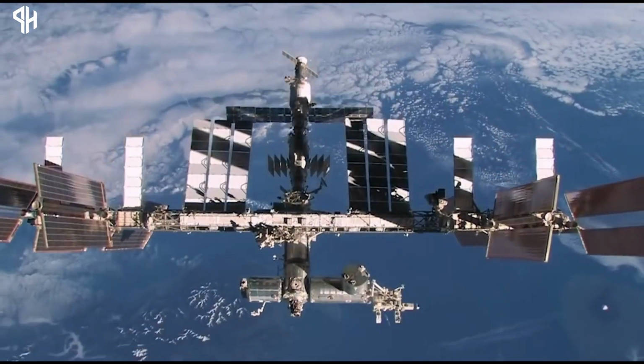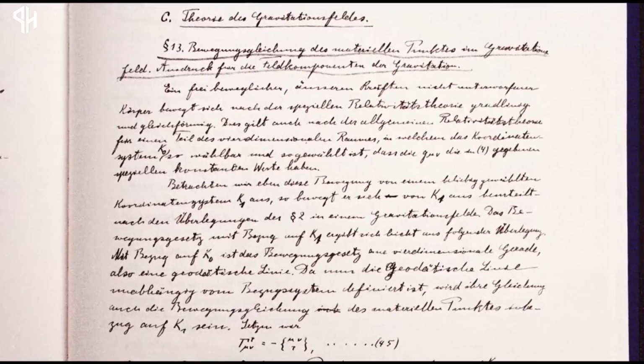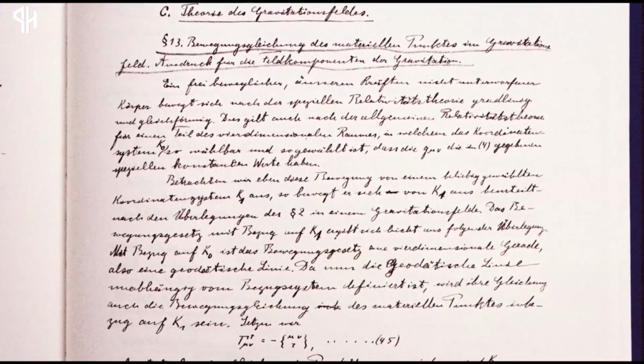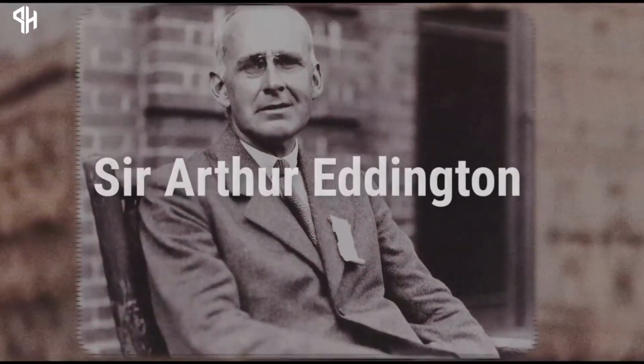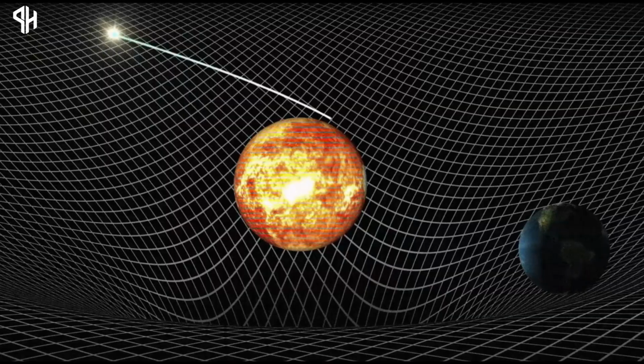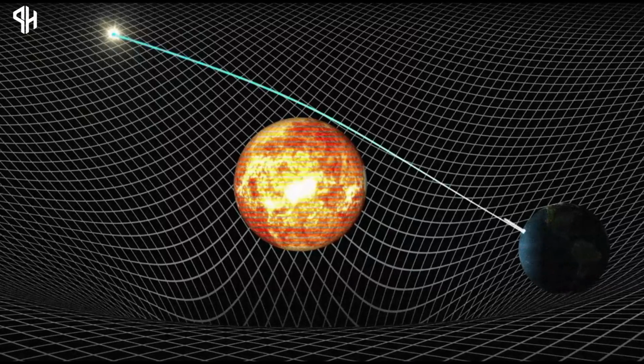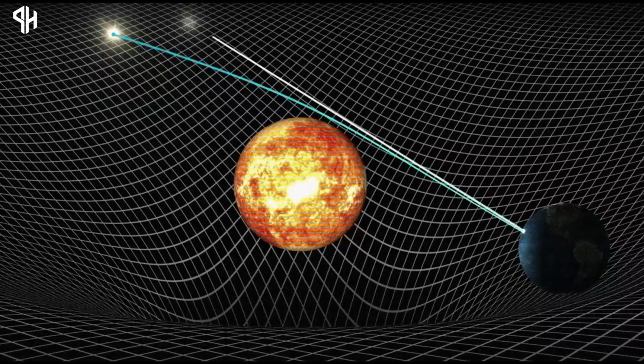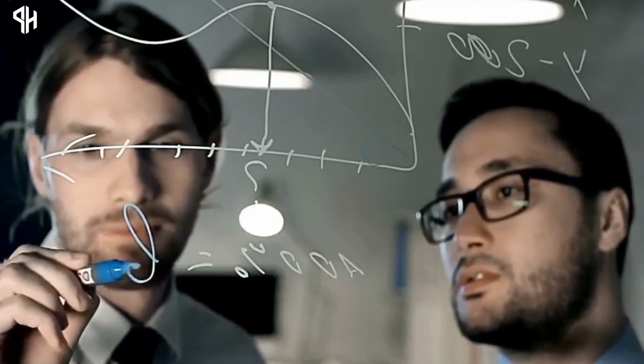One profound confirmation of Einstein's theory was the phenomenon known as gravitational lensing. Arthur Eddington, an astronomer, conducted an experiment during a solar eclipse in 1919, observing the position of stars behind the Sun. According to general relativity, the Sun's gravity would bend the light from these stars, causing their apparent positions to shift. Eddington's observations confirmed this prediction, providing early empirical support for Einstein's theory and solidifying its credibility.